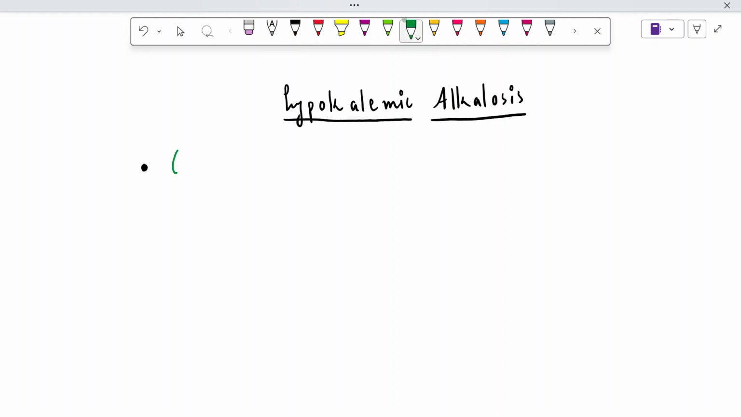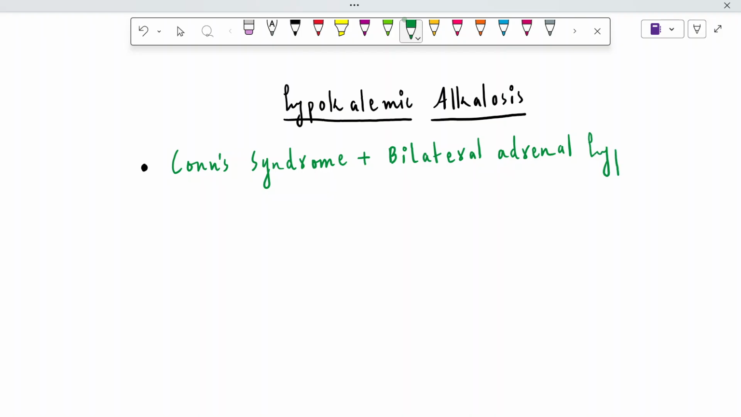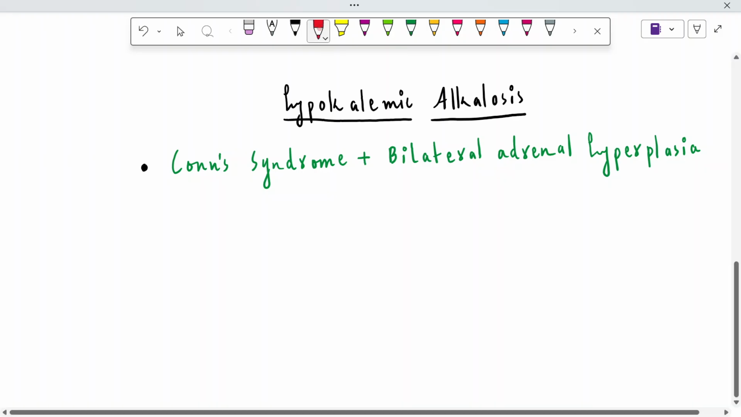So first of all is Conn syndrome. There can be Conn syndrome or Conn's disease depending upon the understanding. Conn syndrome, as well as bilateral adrenal hyperplasia. Bilateral adrenal hyperplasia, it's not congenital, because in case of congenital adrenal hyperplasia there will be low aldosterone. In case of Conn syndrome, as well as bilateral adrenal hyperplasia, there will be an increase in aldosterone levels, and this aldosterone is going to cause hypokalemic metabolic alkalosis.